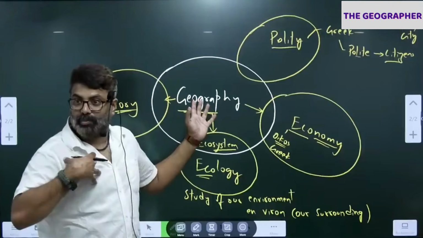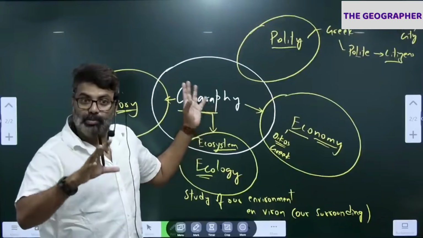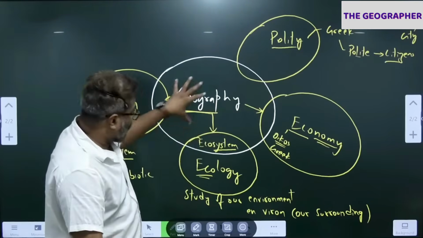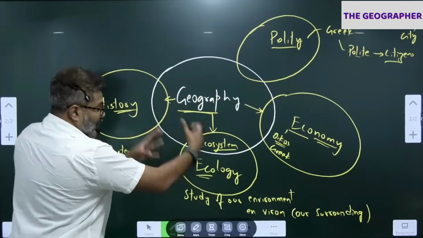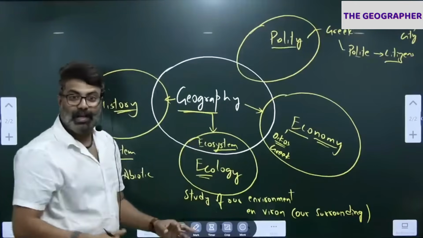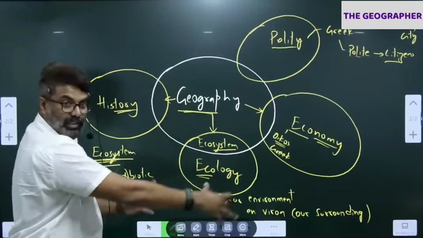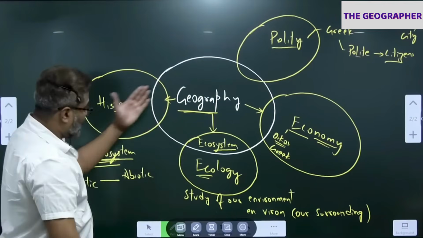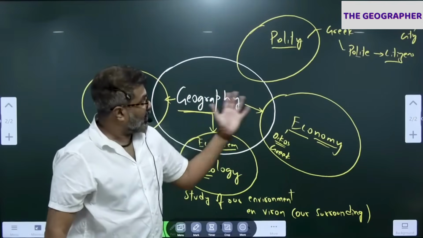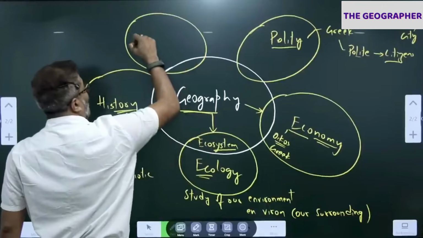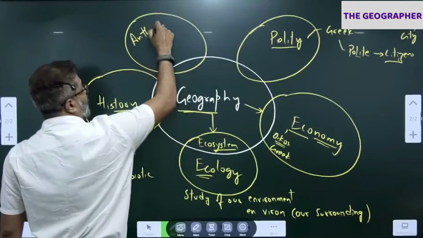I'm not saying this because I'm a geography teacher. I'm saying initially when the Greeks started geography, all these were part of geography. Slowly these became separate branches. Early Greeks who started geography started all this together. So history became separate, ecology became different, economy, polity, anthropology. Like that, many offshoots are there. Can I use the word offshoot?